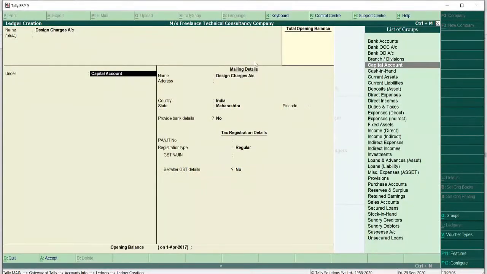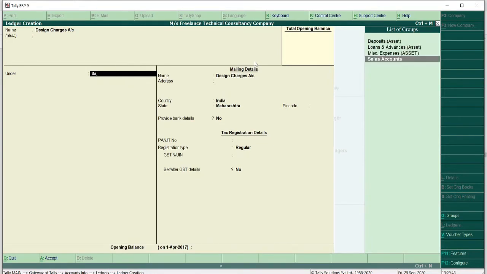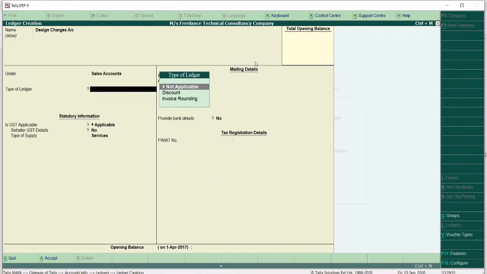So in service industry it is treated as sales, as if we are selling a product. So the design charges will be treated as a sale item. So we are going to consider this under sales account.